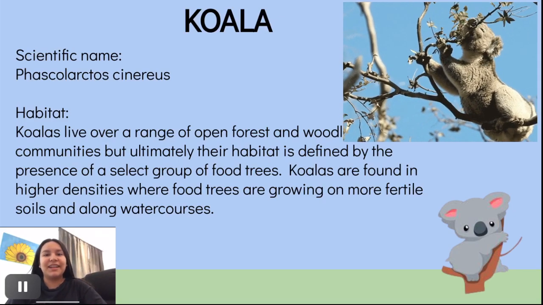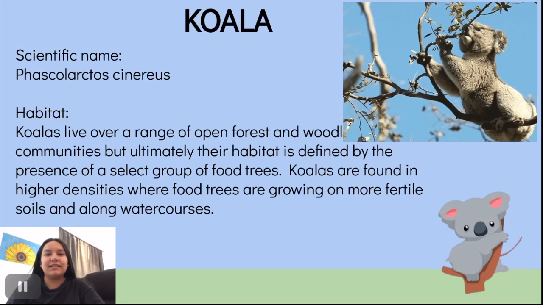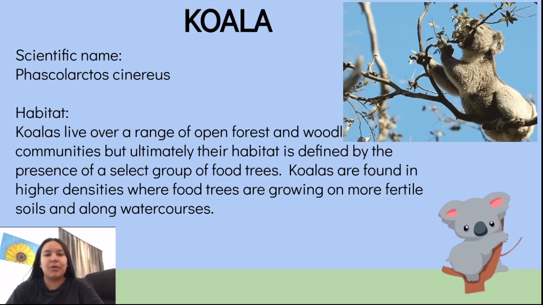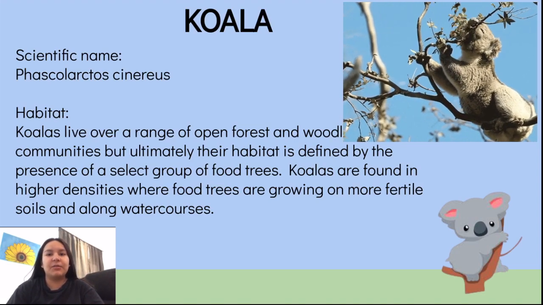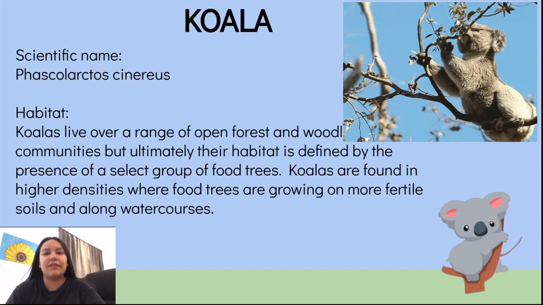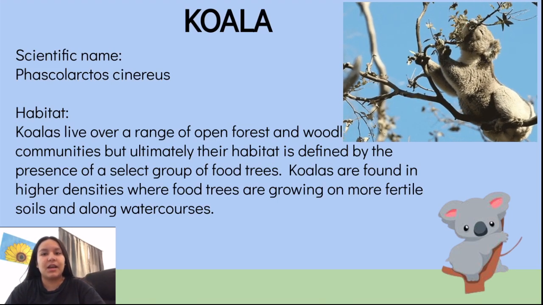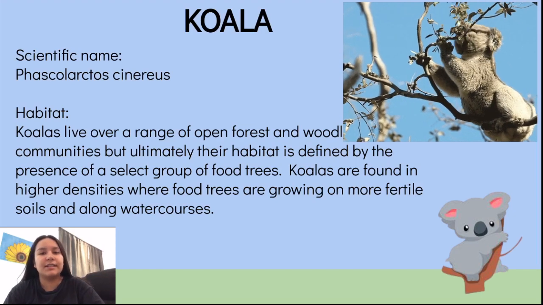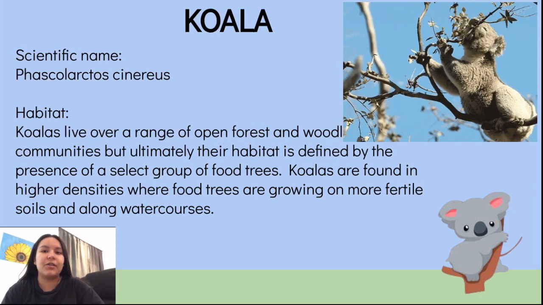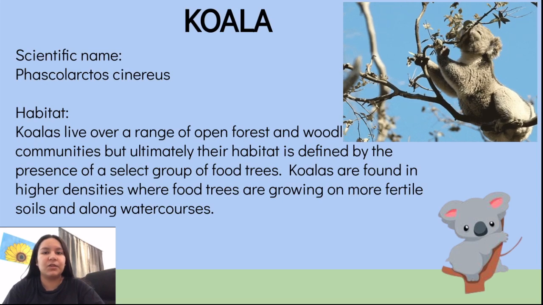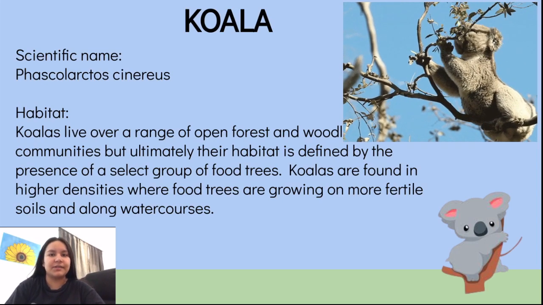Habitat: koalas live over a range of open forest and woodland communities, but ultimately their habitat is defined by the presence of a select group of food trees. Koalas are found in higher densities where food trees are growing on more fertile soils and along watercourses.